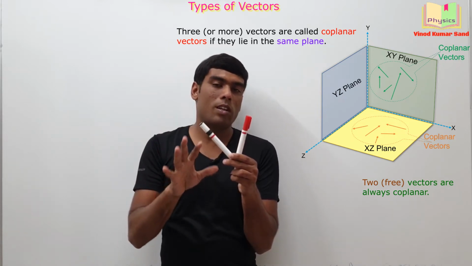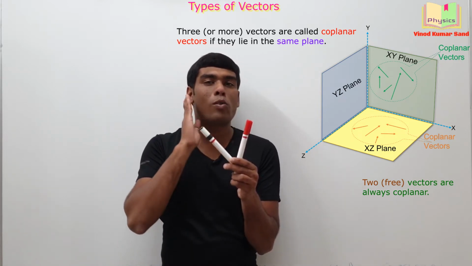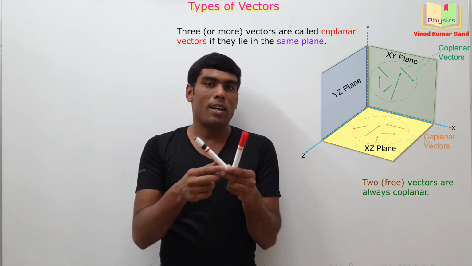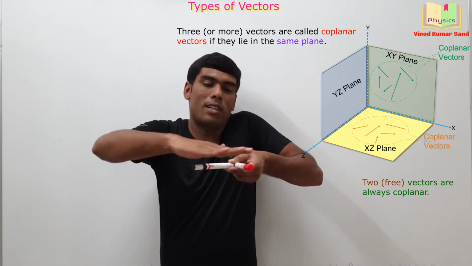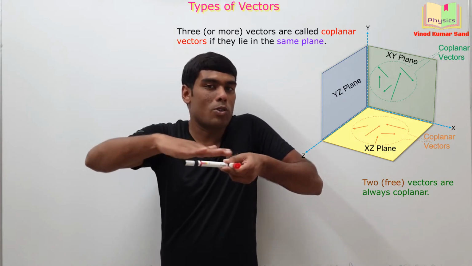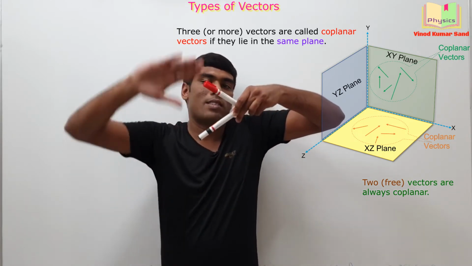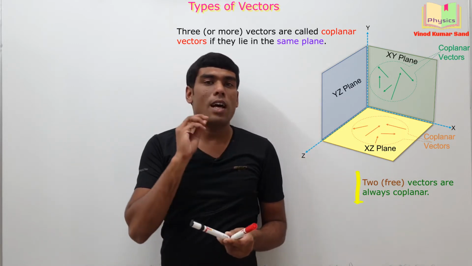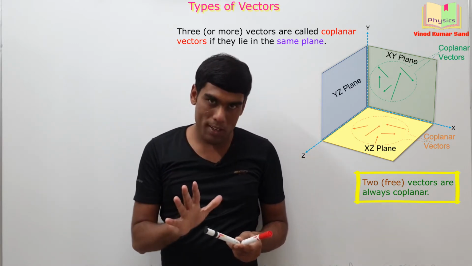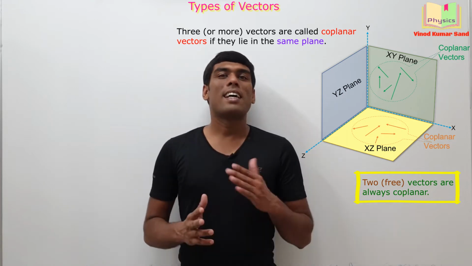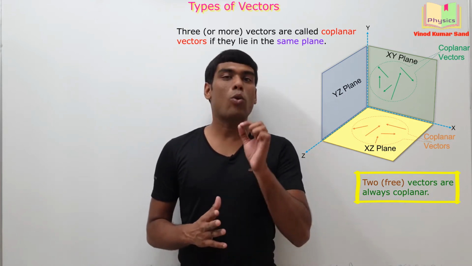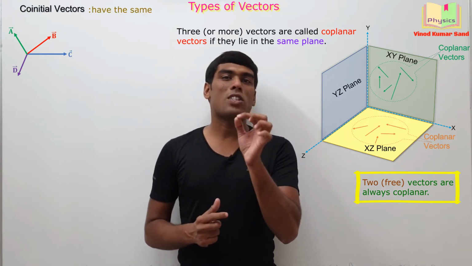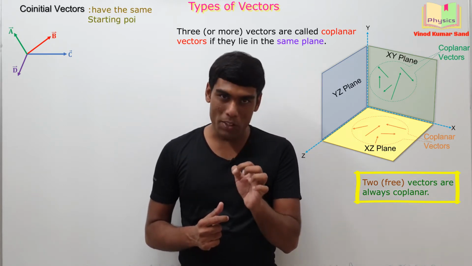However you put the two free vectors, you can always find a plane in which these two free vectors are contained. Suppose you put them like this, then they are lying again in the same horizontal plane. You put them like this, they are lying in this plane. Okay. So two free vectors are always coplanar. Getting it? Next variant of the vector is the co-initial vectors. Co-initial vectors are those vectors which are starting from the same point.